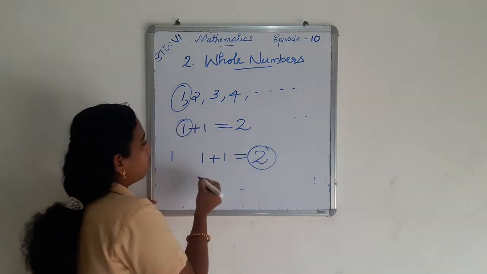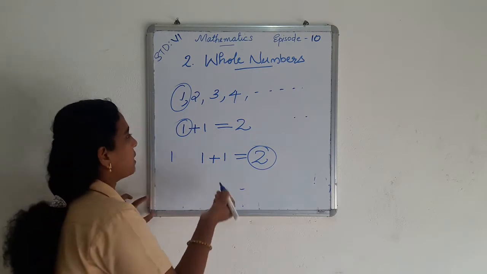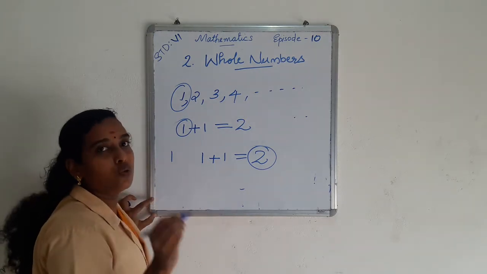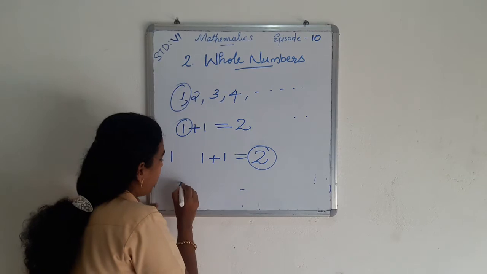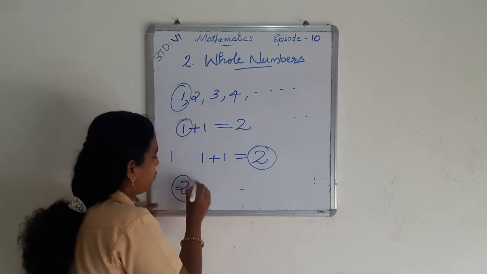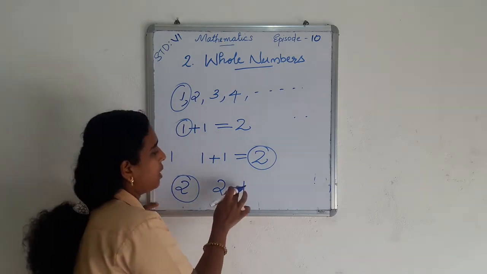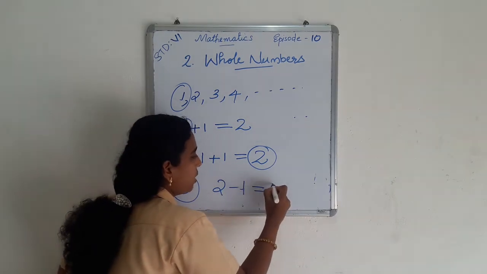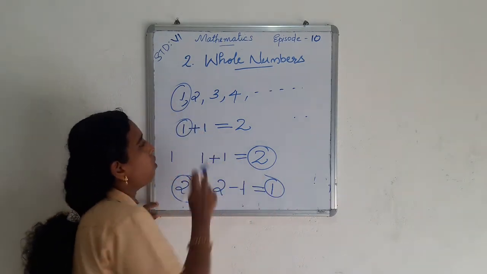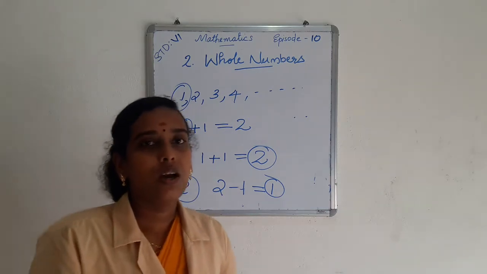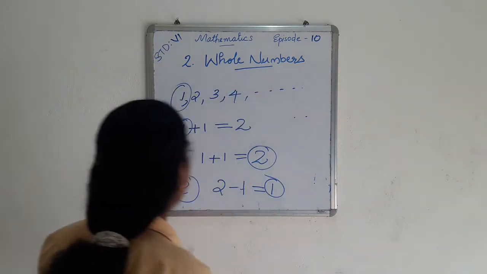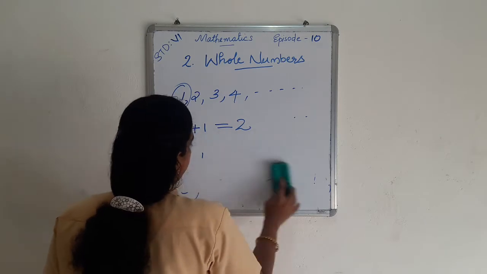For getting the predecessor, we subtract 1 from a number. To find the predecessor of 2, we subtract 1 from 2, that is 2 minus 1, we get 1. 1 is the predecessor of 2. In this way, we find the successor and predecessor of numbers.